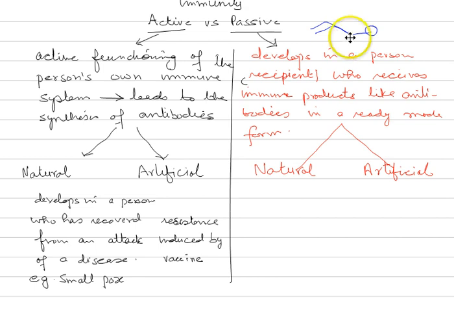Number one, natural, or it may be artificial also. Now, what is natural? Natural, this fellow is receiving antibodies in a natural manner, from biosystem to biosystem. A very common example in this case is the antibodies a fetus receives from the mother through the placenta. So this resistance comes in a child from the mother.